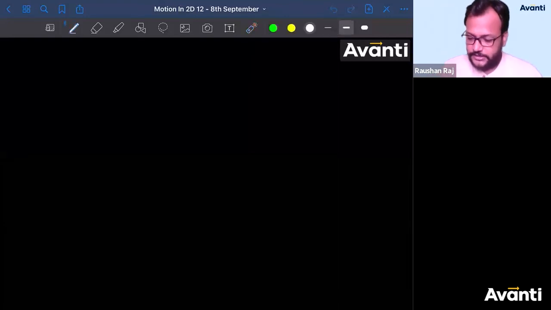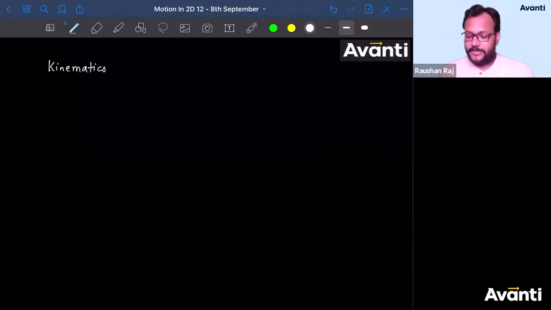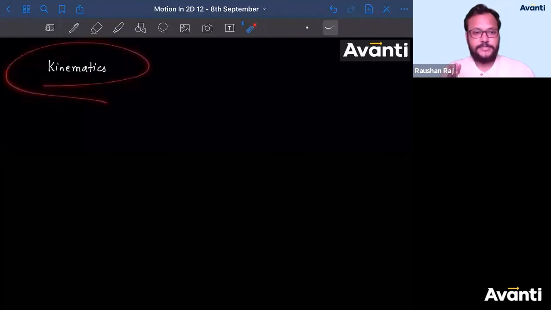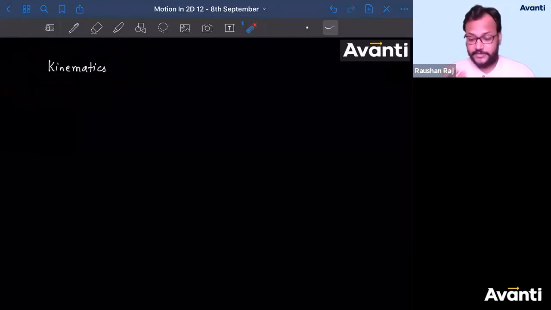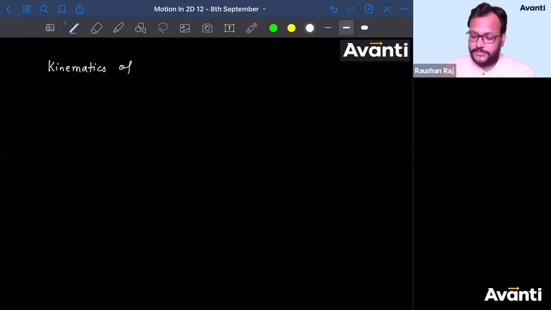So let's start. The name of the topic is what? Kinematics of circular motion. Why am I writing this? Because we are studying the kinematic part only, right? We are studying the kinematic parameters only: velocity, displacement, acceleration, and all those things. We are not worried about the cause of motion. Right now, we are worried about the effects. We are worried about what parameters will change if you change the other one. Okay? So, kinematics of circular motion.